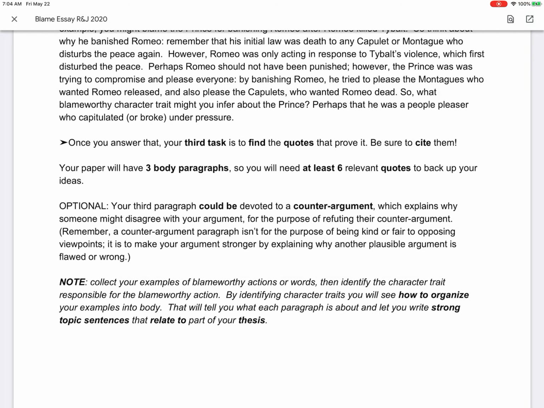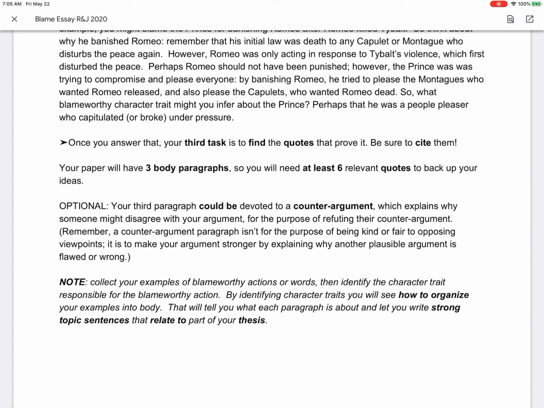You don't need to worry about how it's all going to come together just yet. Worry about identifying the traits, identifying the actions that the character took, thinking about the traits that those actions represent, and returning to the play and finding the quotes, finding the blameworthy quotes. That's what your assignment is for today. That's the piece of it that you're going to tackle today, is going back, finding your quotes, and getting the